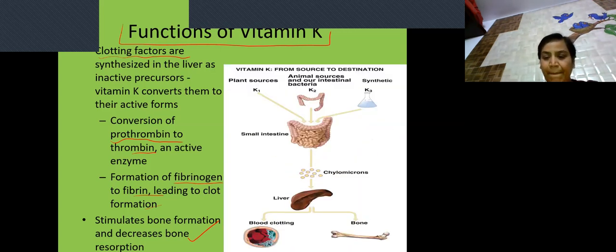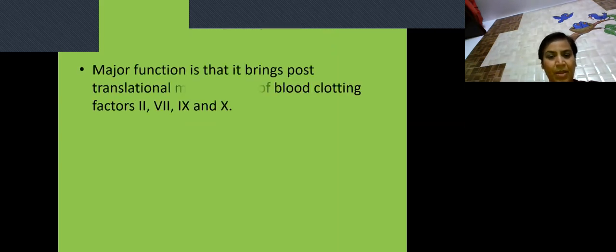Now see, these are the sources: K1, K2, menadione. You can see it is highly soluble. They are absorbed from the small intestine and carried to the liver, where they undergo post-translational modification of factor 2, factor 7, factor 9, and factor 10.